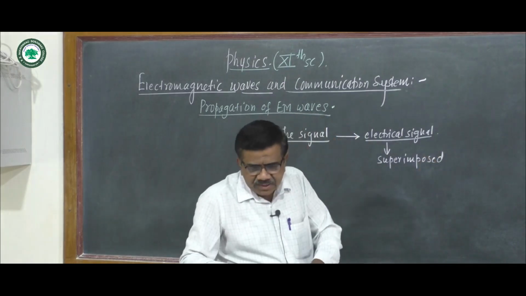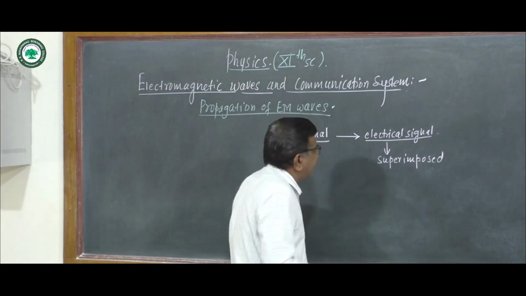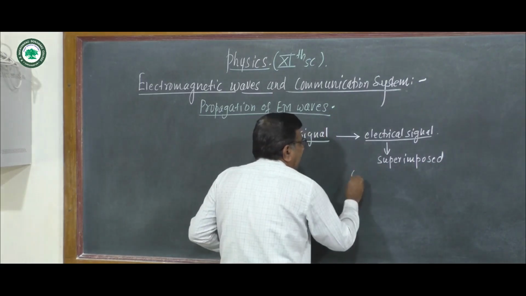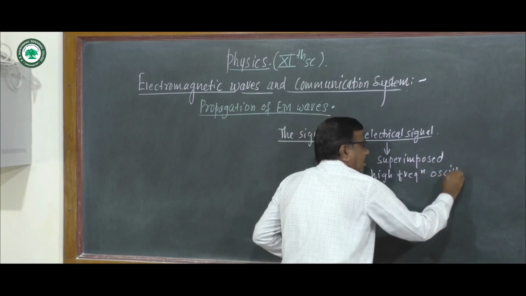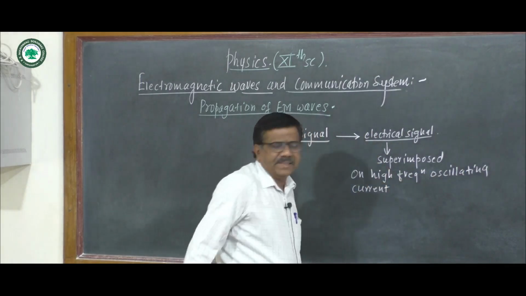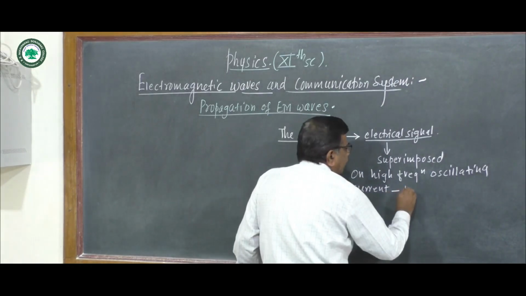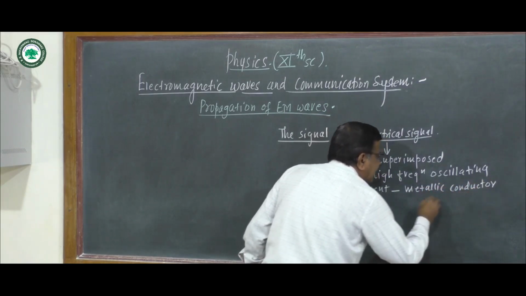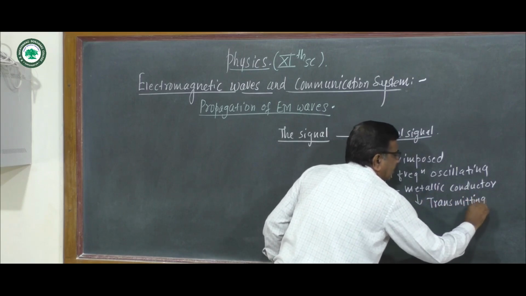This electrical signal is superimposed on high frequency oscillating current flowing through a metallic conductor of suitable size and shape, and this is called the transmitting antenna.